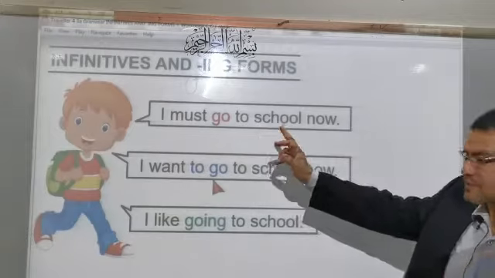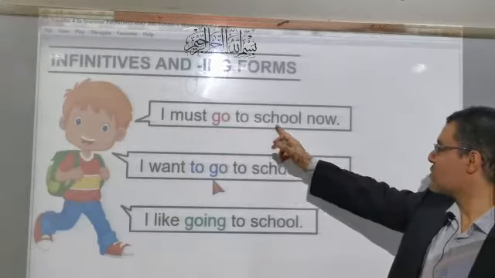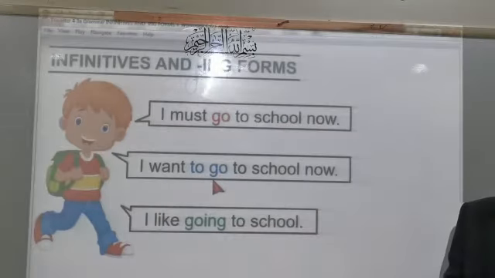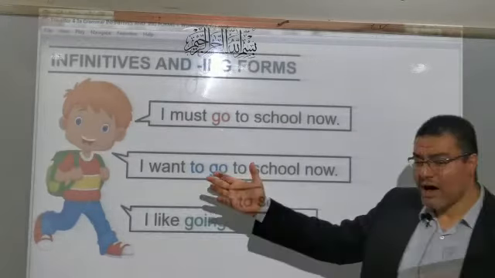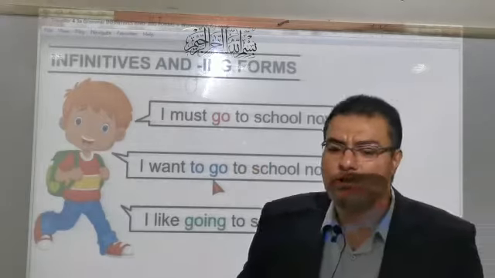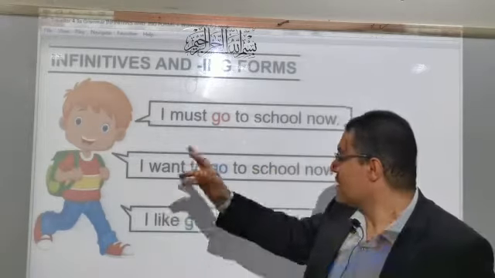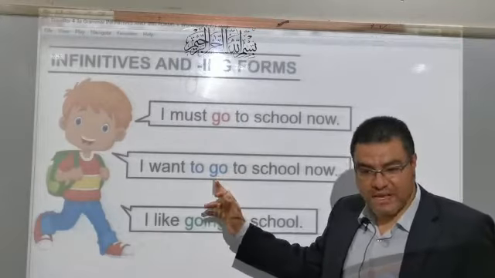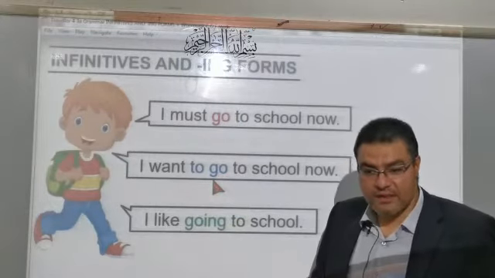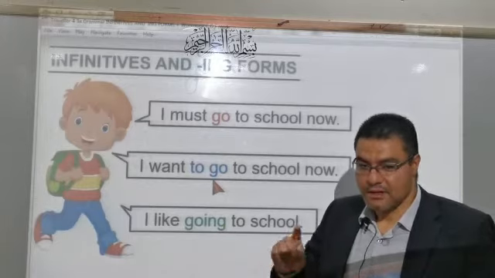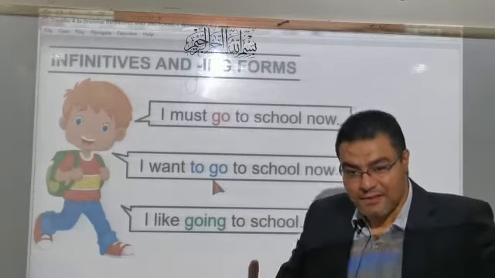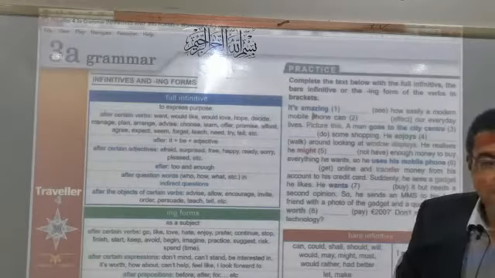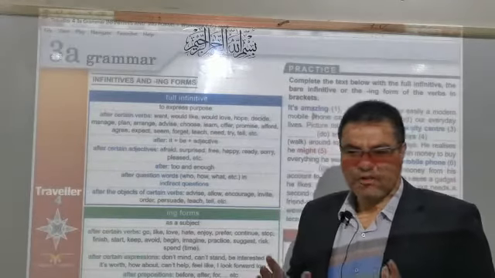Let's read 3 examples. We must go to school now. You want to go to school now. I like going to school. Why? One of you and all of you should ask why we use go in the first sentence, to go in the second sentence, and going in the third sentence. Let's begin. Are you ready?